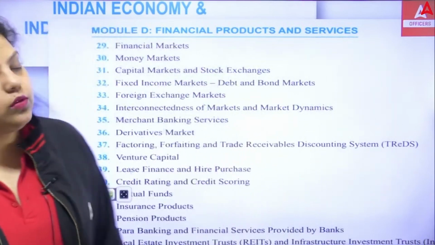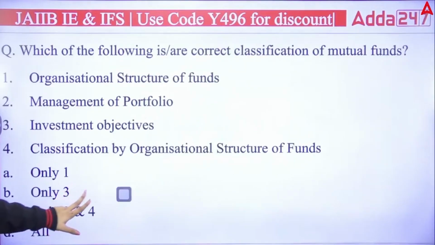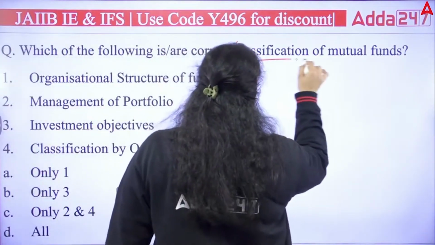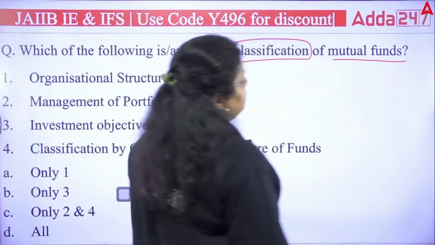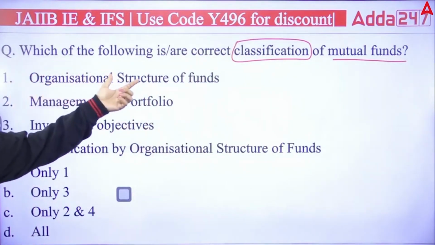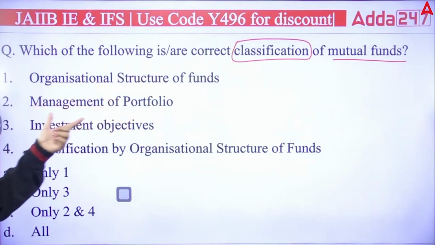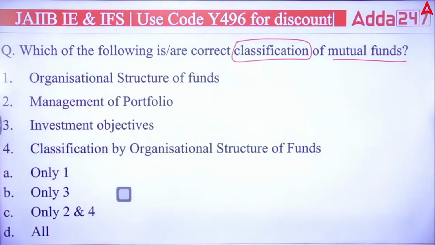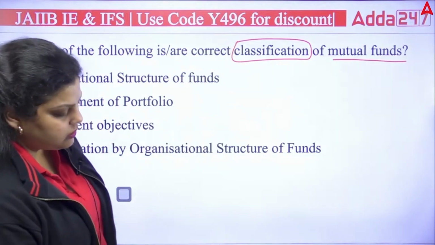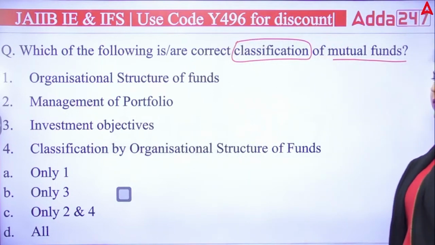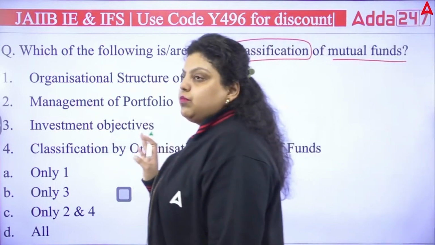Chalo. Now let's move forward to the MCQs. So the first question in front of you is asking which of the following is a correct classification of mutual funds. So mutual funds have been classified in different ways. First is organizational structure of fund, then management of portfolio, investment objectives, classification by organizational structure of funds. So what do you think? Which of the following is correct? So when you are doing a classification of mutual funds, you will find that different types of mutual funds are there.